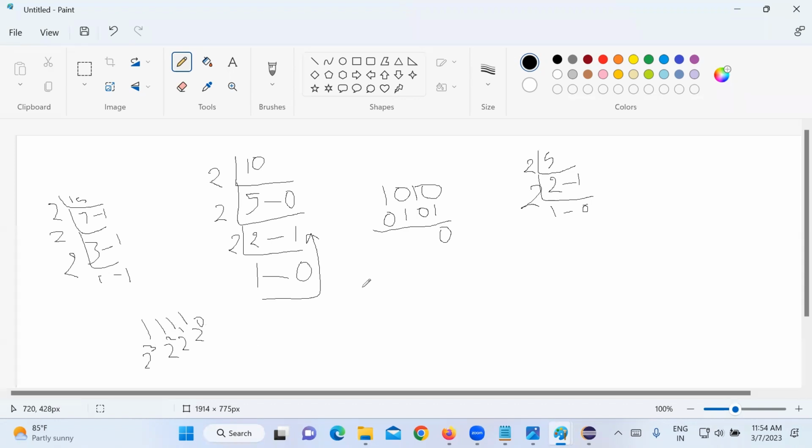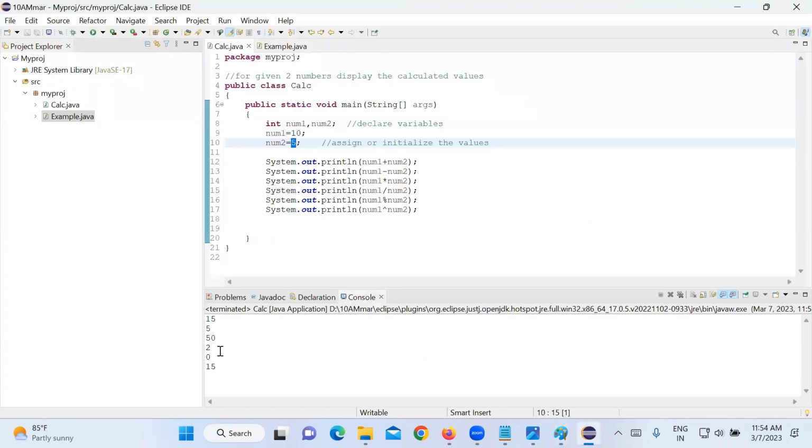15, sir. How did it come here? It came by adding all of these. Sir, it is subtraction. So I think you have to add it. XOR means you take the binary number of 1 and the binary number of 5 and add them. You get all ones, right? Yes, sir. So this is the binary equivalent. This is called the XOR operator. Excellent.